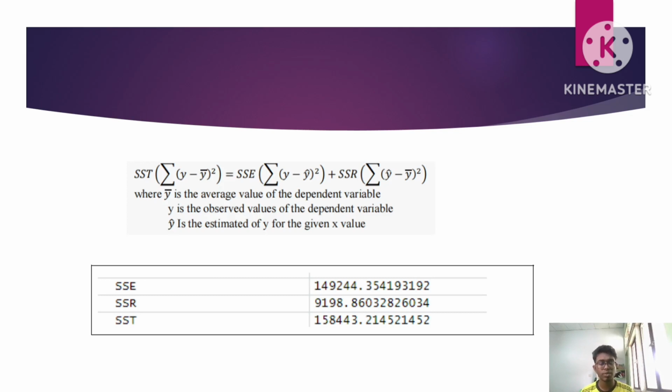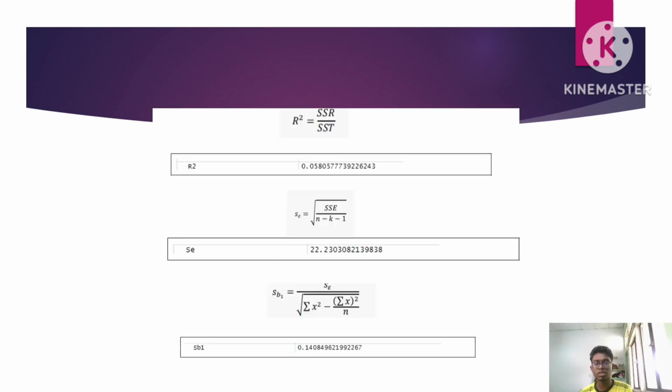Next, we need to do the explained and unexplained variation. Here we need to find the values of SSE, SSR, and SST. By using these formulas and R Studio, we got the values for SSE, SSR, and SST, stated here in the table. And then, by using the values of SSR and SST we got from the previous step, we find the coefficient of determination, R squared, using R Studio again.